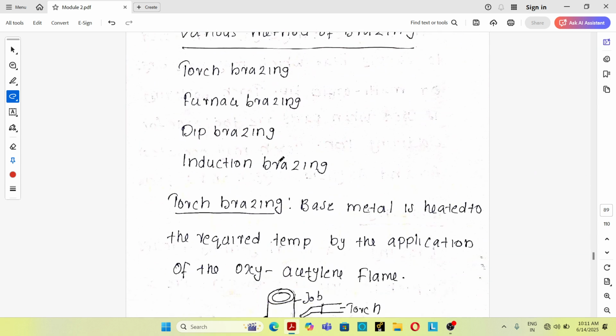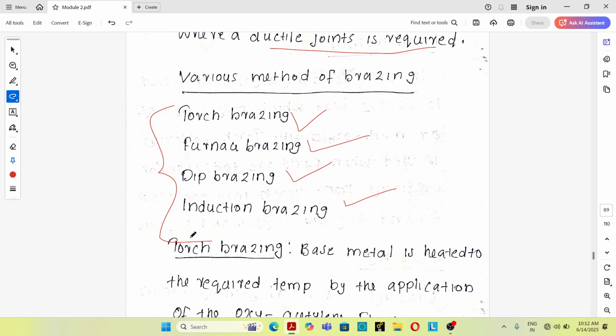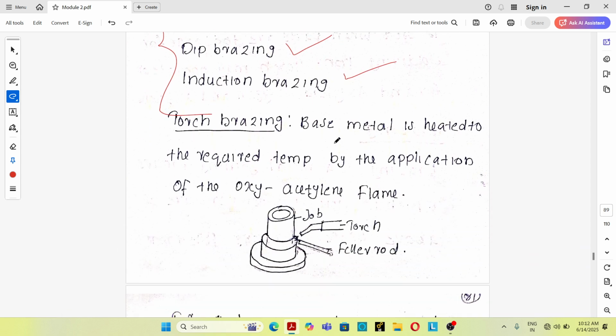Next one, various methods of brazing. There are four methods of brazing. First one, torch brazing. Second one, furnace brazing. Third one, dip brazing. And fourth one, induction brazing. So these are the four methods of the brazing process. First one, torch brazing.